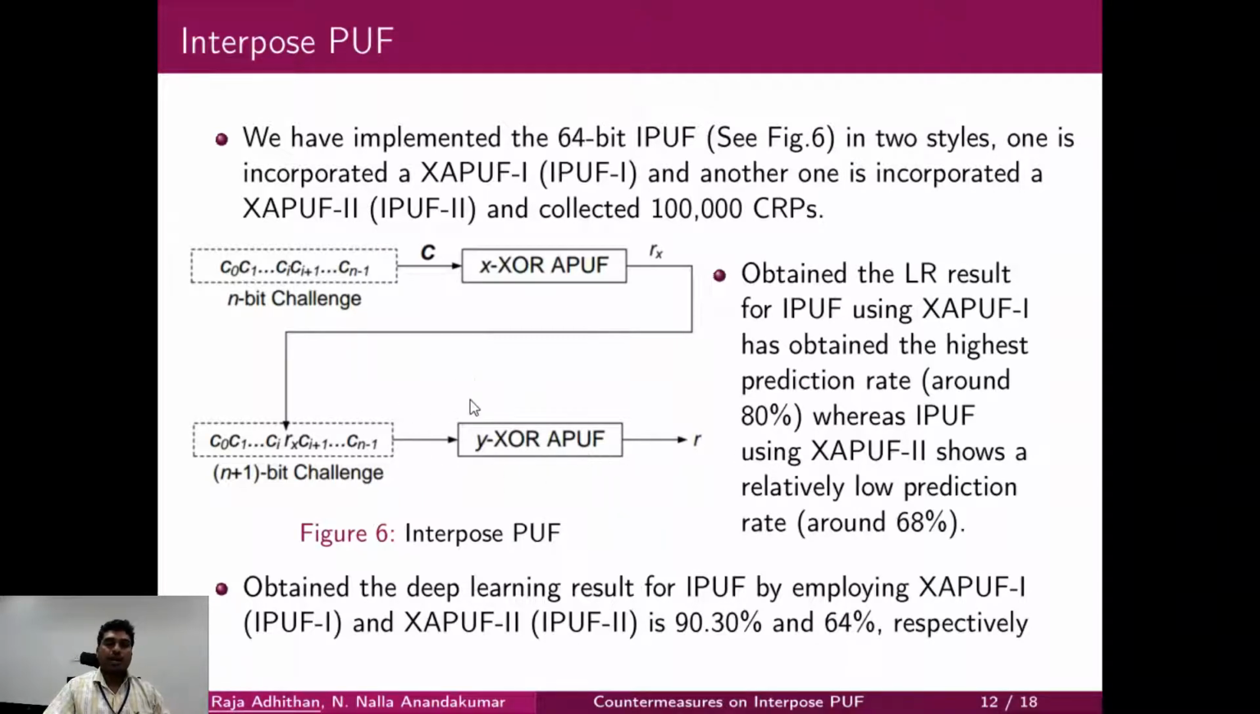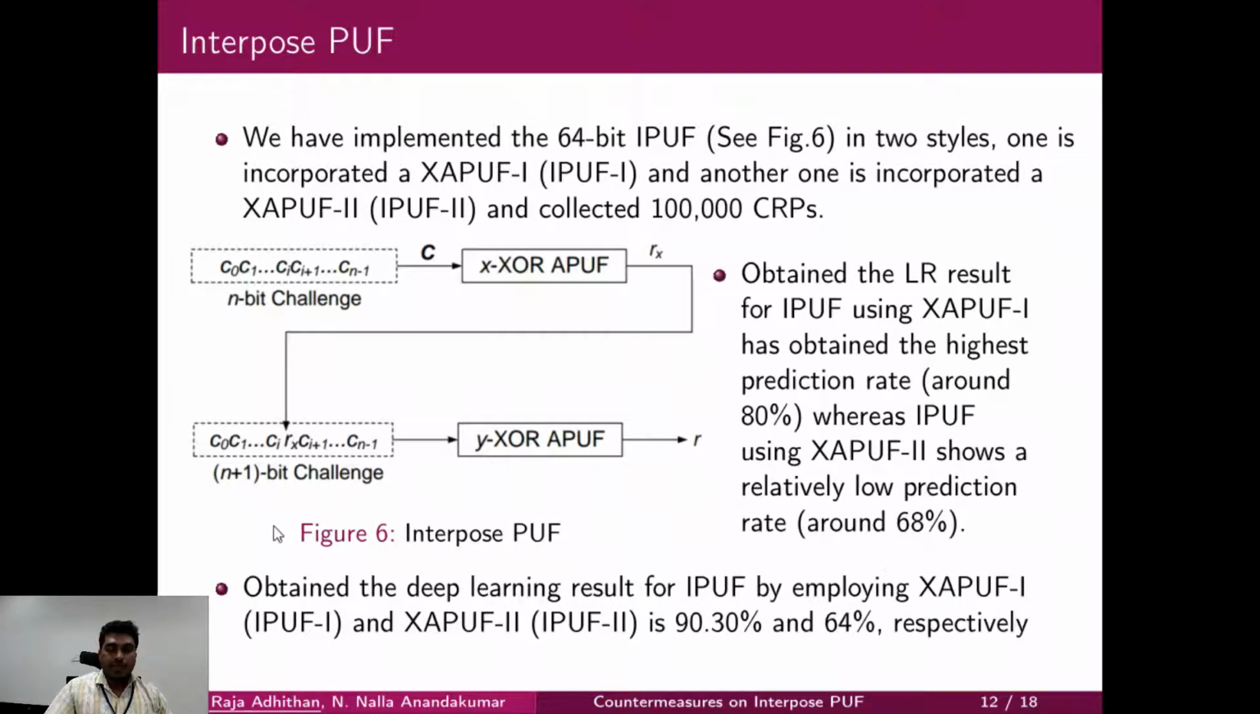So we have analyzed this interpose PUF using XAPUF 1 and XAPUF 2, implemented in FPGA, and collected 1 lakh CRPs. That 1 lakh CRPs is split into training and testing datasets and analyzed using LR and the DL model. Using LR, for IPUF using XAPUF 1, we have obtained results around 80%, whereas for IPUF using XAPUF 2, we have obtained around 68%.